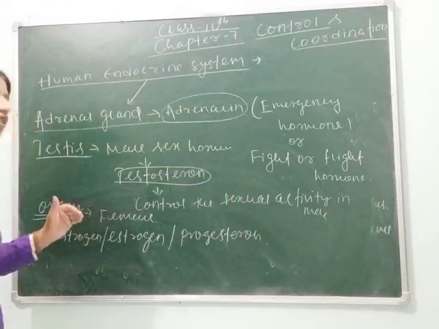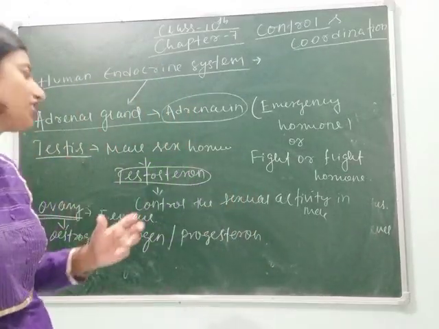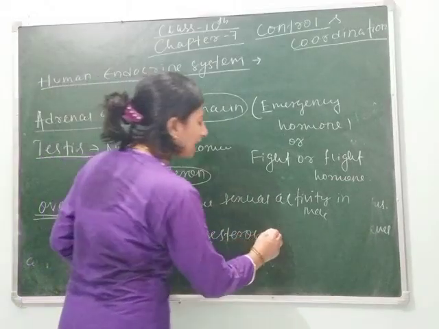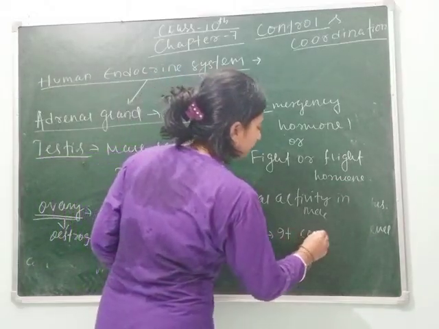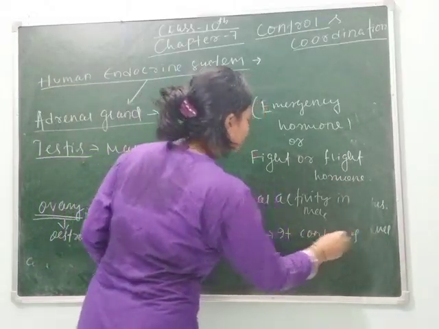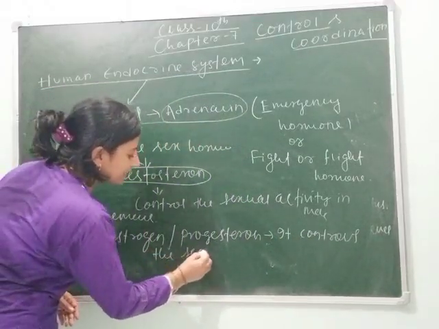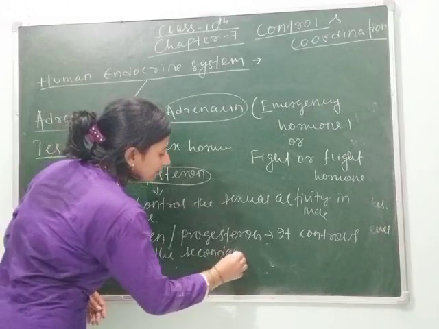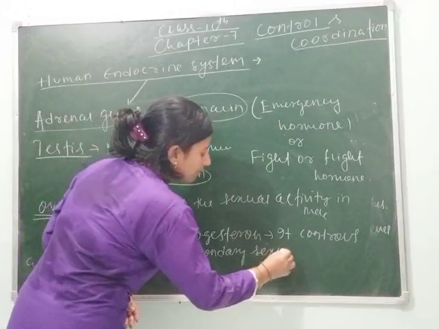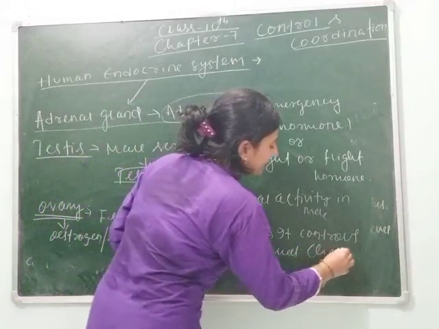These hormones also help in the process of ovulation, as well as control the secondary sexual characters in females.